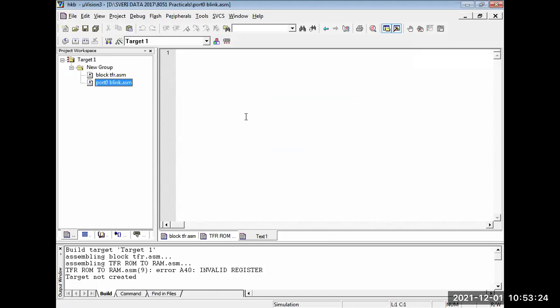We have not written the code in that, so very fast we'll write the code. MOV, ORG 000H. MOV P0, #0FFH. Then ACALL delay. Then MOV P0, comma, who tells me, tell me what is remaining, hash 00H. Then ACALL delay, then SJMP. I'm showing this, not writing it, but okay, I'll write it and show again.